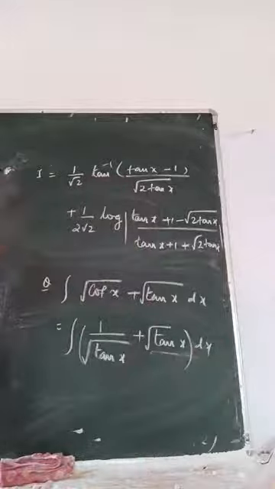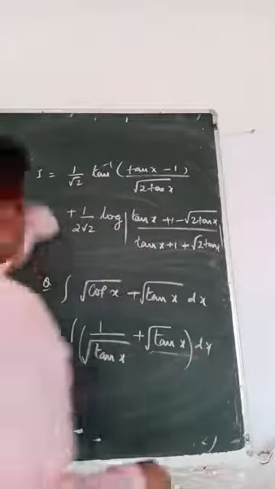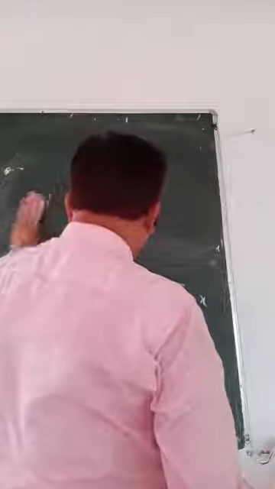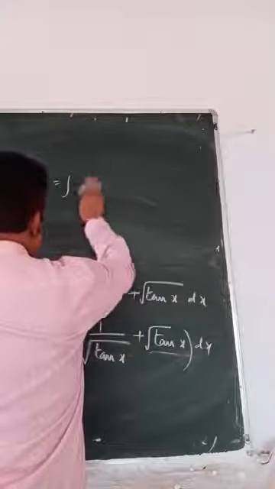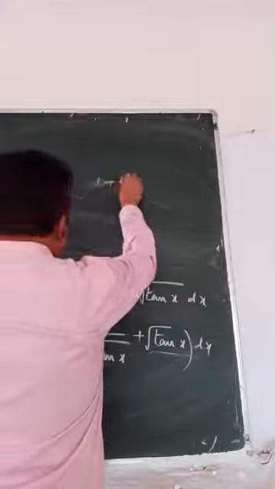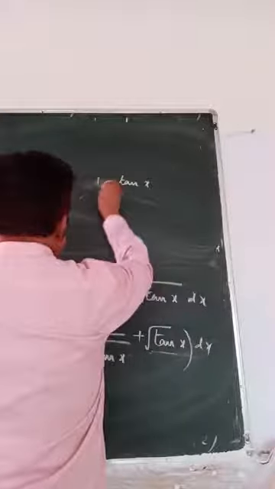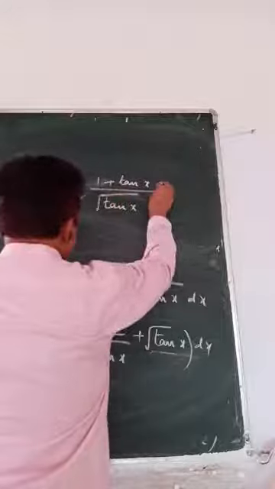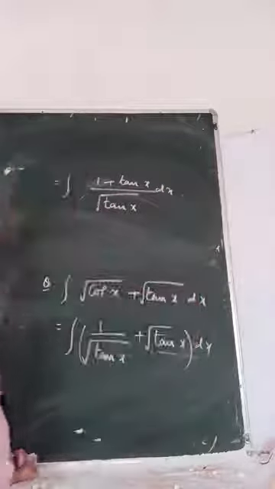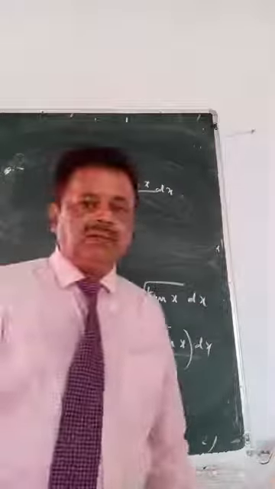So what is your LCM? 1 plus tan x by tan x root over. Okay, method is same, but this will be simple question.